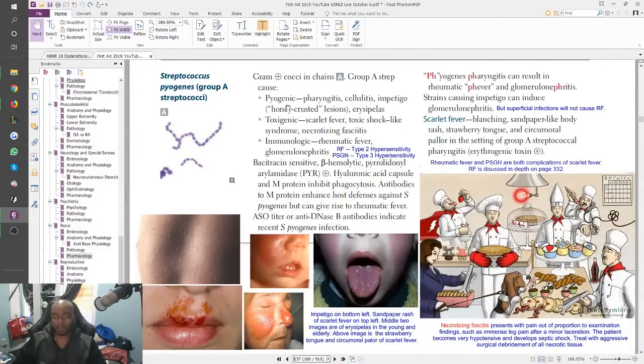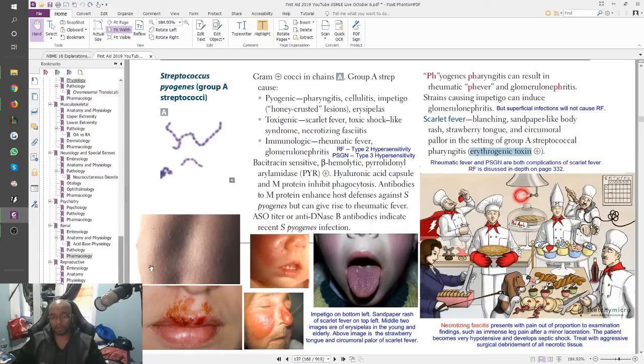See, strep pyogenes does have a capsule. This is the Sketchy Micro image. In Sketchy Micro, the capsule is always represented by some kind of covering like this. But that capsule is not the thing that's causing the issue. In the book itself, they actually tell you the answer. This is coming straight from First Aid. Erythrogenic toxin is the thing that actually causes scarlet fever, which is what our patient has. Scarlet fever looks like this, so you can see the sandpaper rash they're talking about.